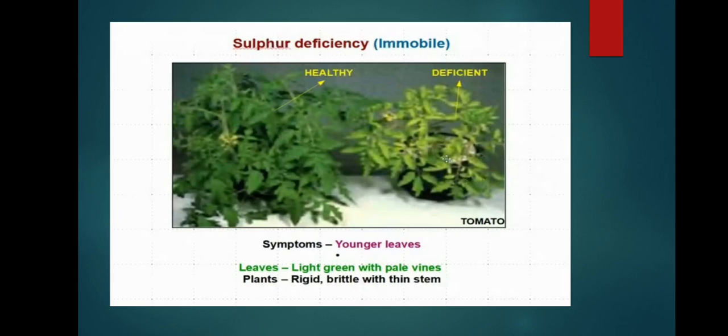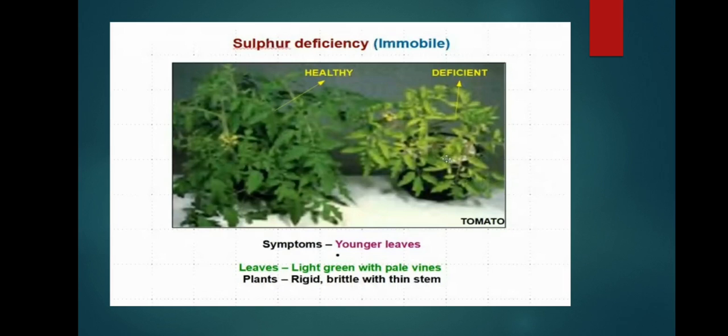Next, sulfur deficiency in tomato seedlings: upper leaves become yellowish, margins become undulated, and necrotic areas can be seen. These are symptoms in younger leaves. Leaves are light green with pale veins. Plants are rigid and brittle with thin stems.